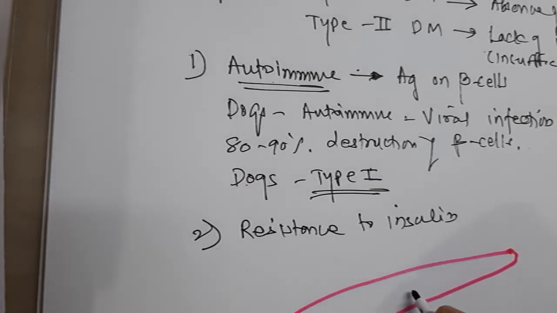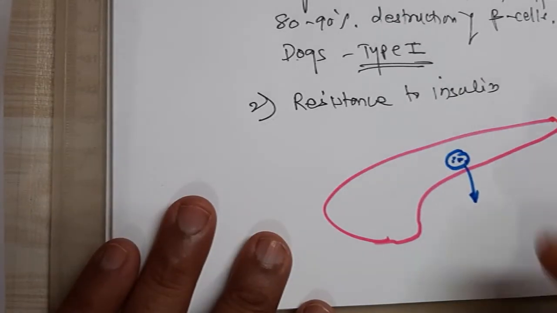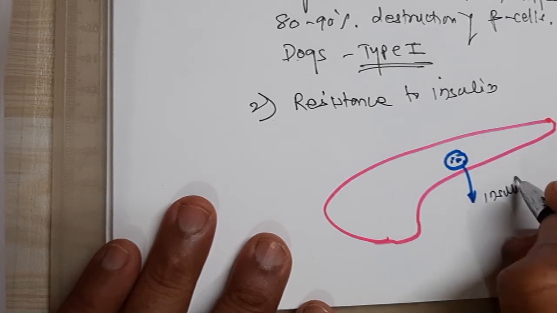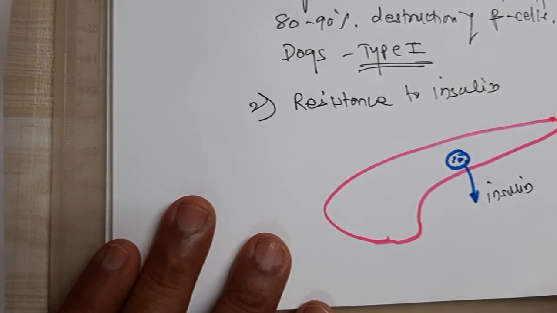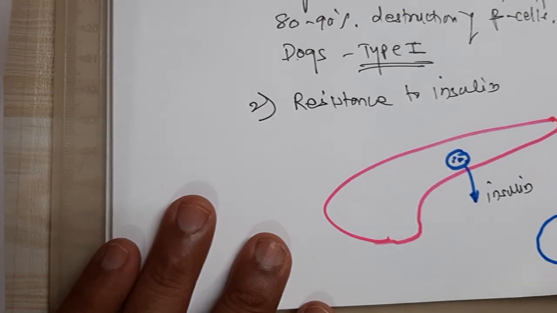The secretion from the pancreas, that is insulin, is normal. Insulin is secreted normally, but at the cellular level...